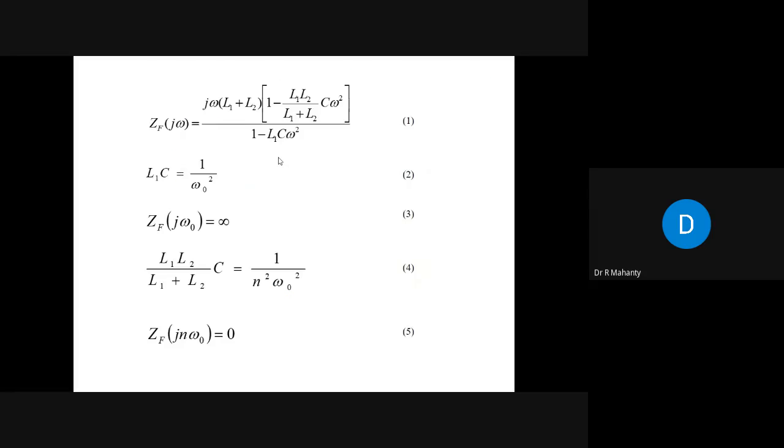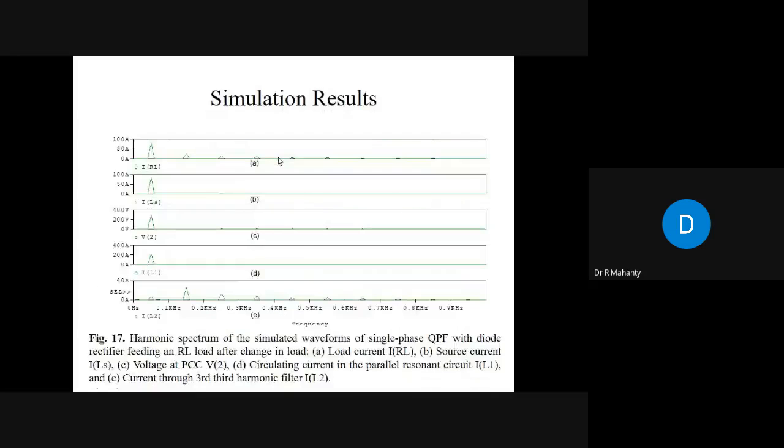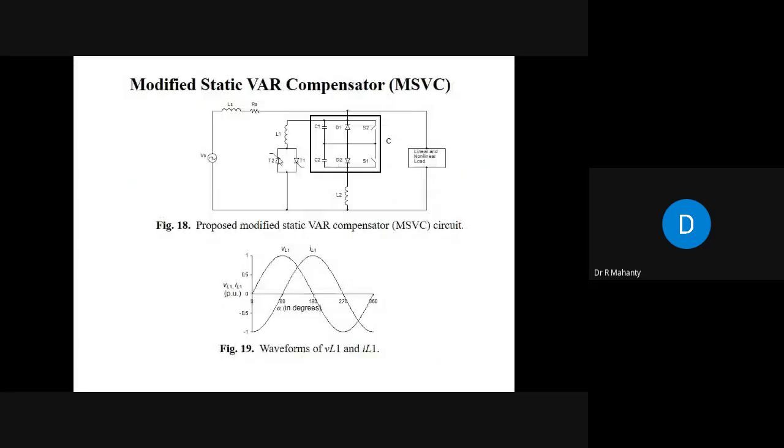Next, now come to whether it is possible to do reactive power compensation also using this. It has been termed the modified static VAR compensator. In the modified static VAR compensator, what has been done is that you have this inductor as a variable inductor, whereas in the earlier scheme, this inductor was a fixed inductor. Now here, this inductor is a variable inductor.